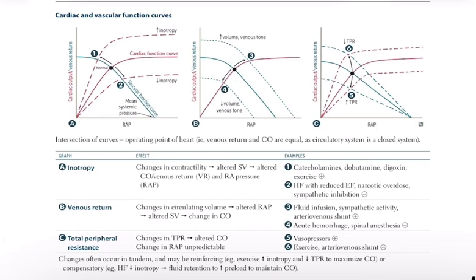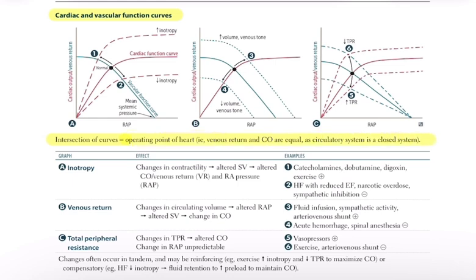Cardiac and vascular function curves. Now let us look at how the pumping ability of the heart and the properties of the blood vessels interact. We can draw two curves, one that shows how the heart pumps at different filling pressures, and one that shows how blood returns to the heart from the veins. The point where these two curves meet is called the operating point of the heart.